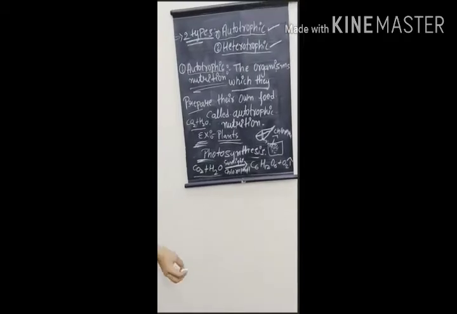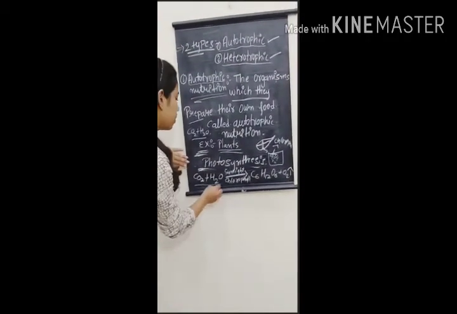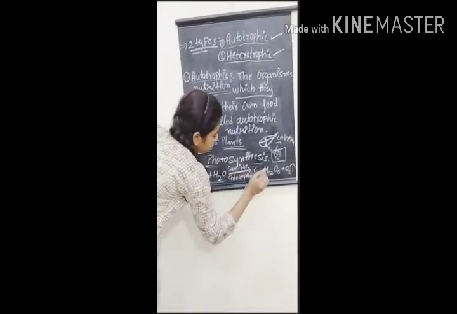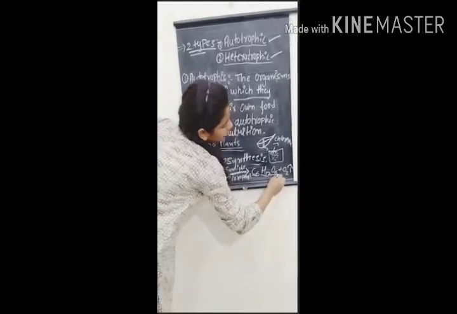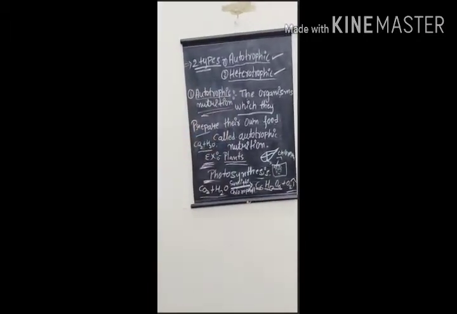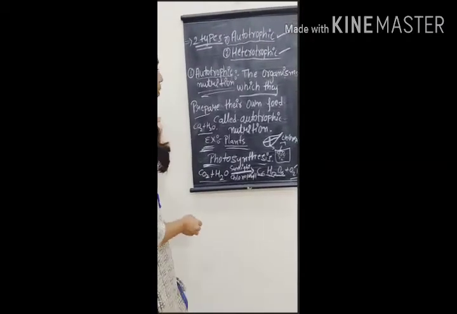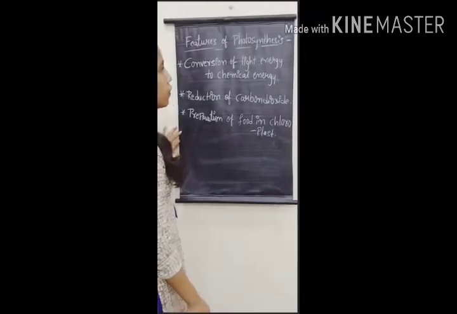This is the equation: when carbon dioxide and water are converted through sunlight and chlorophyll, we get C6H12O6 and oxygen is liberated. C6H12O6 is nothing but glucose.